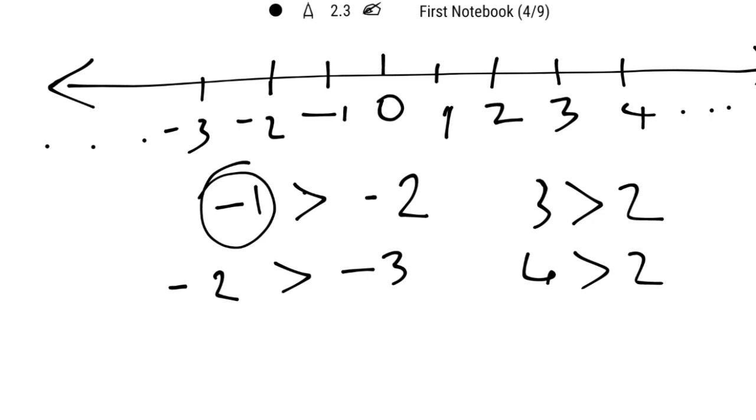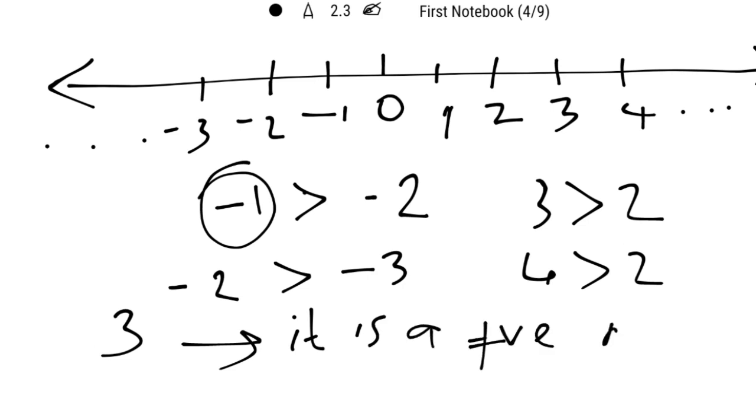And if a number is just written as 3, it is understood that it is a positive number. There is no need to write +3. We can write it, it is also possible, but usually when we write 3, it is understood that it is +3.